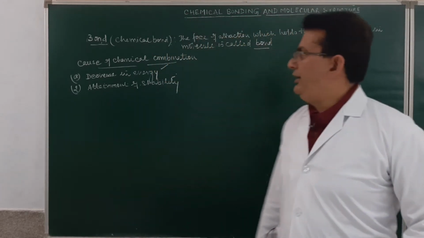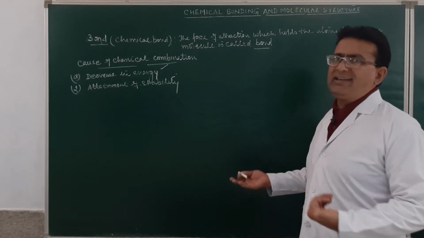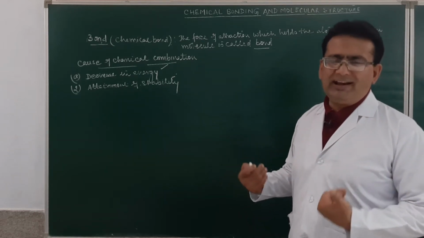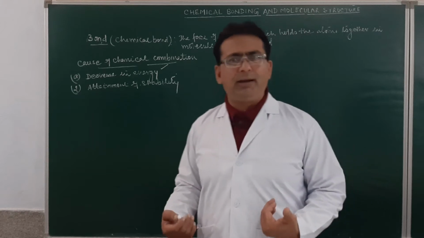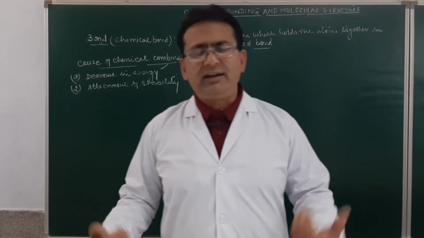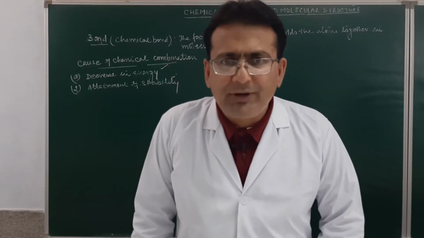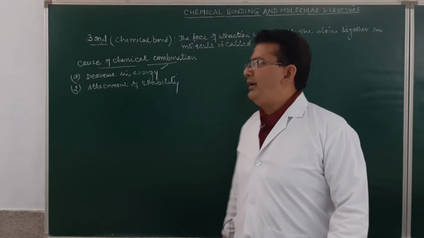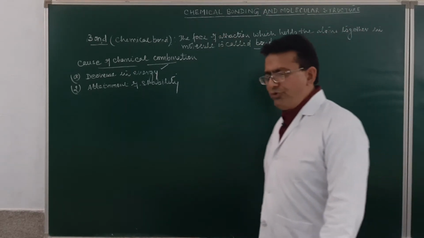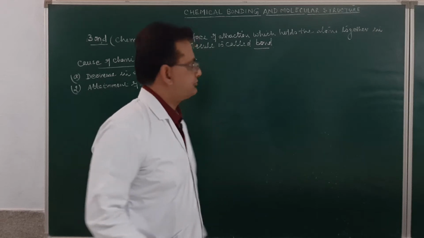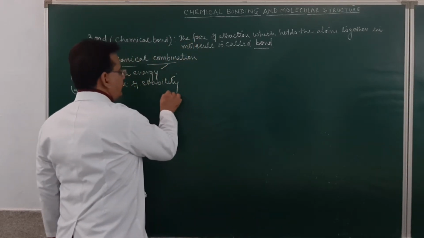Now the question is, what can be the various types of bond which will be responsible for holding the atoms together in a molecule, which may cause the decrease in energy and the attainment of stability? So, the types of chemical bond.